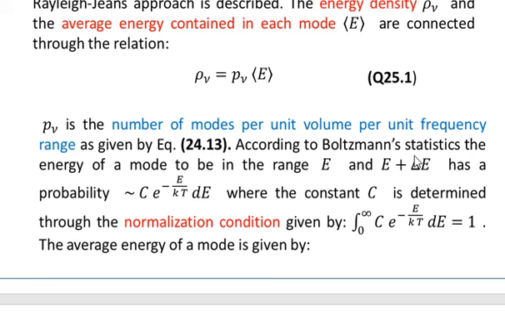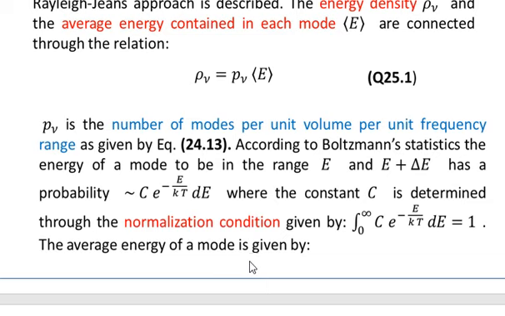According to Boltzmann statistics, the energy of a mode to be in the range E to E plus dE has a probability of the order of C e to the power minus E over kT multiplied by dE, where the constant C is determined through the normalization condition: integral from 0 to infinity of C e to the power minus E over kT dE is equal to 1.